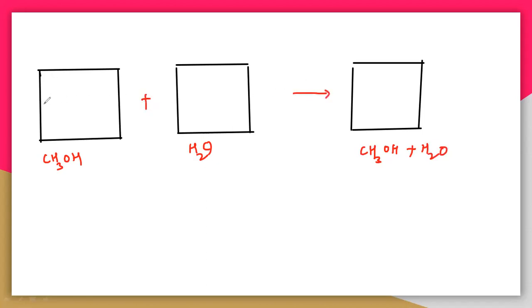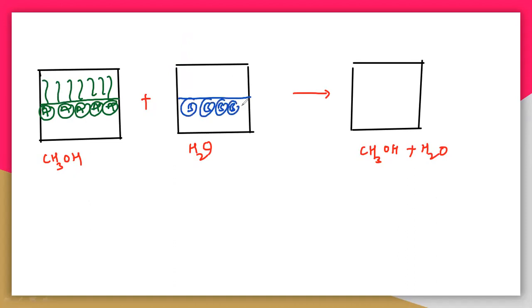The green, which is methanol, I'm indicating with A, A, A, A. These are the vapors of methanol. And with blue, which is B, B, B, B, these are the vapors of the water molecules.